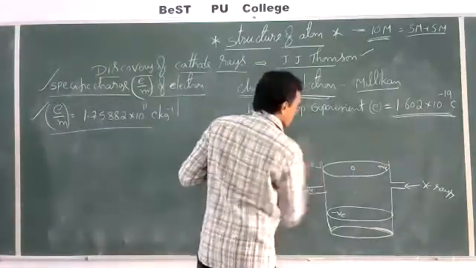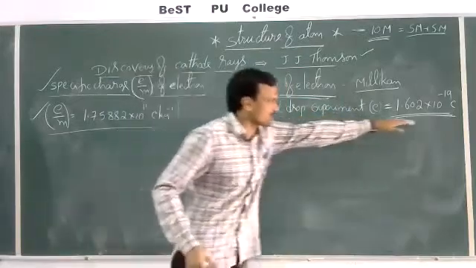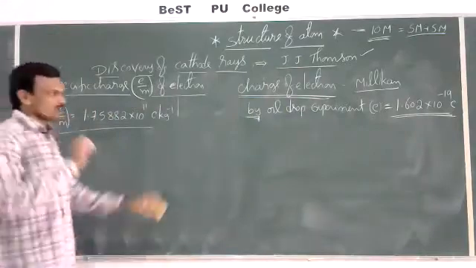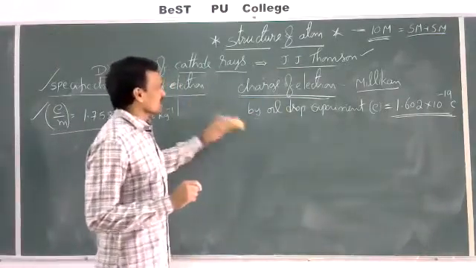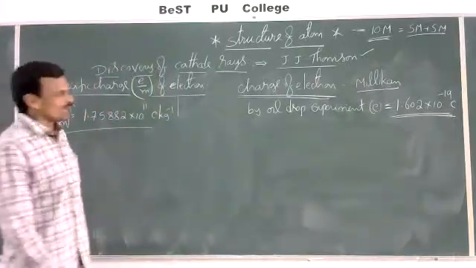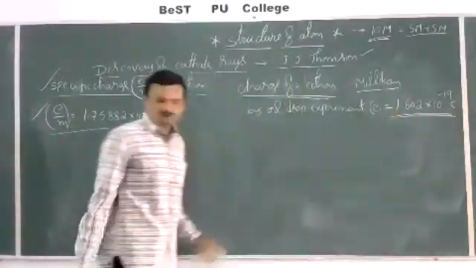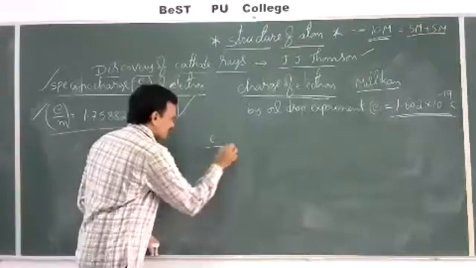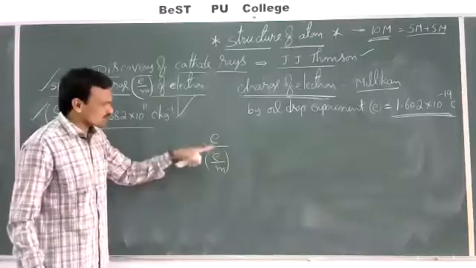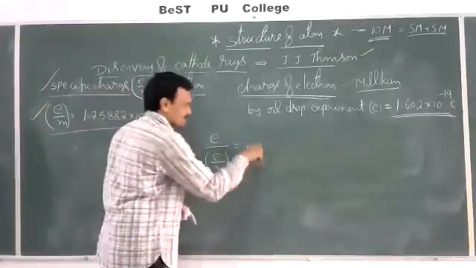Then what about mass? This experiment is not necessary for PUC, just remember the value, that's enough. What about the mass of the electron? Electron mass is very less. We cannot calculate the mass of the electron directly. So, the mass of the electron was calculated from the value of specific charge and the charge of the electron. Here, e by m, the ratio of charge to specific charge. e gets cancelled, then you can get m.